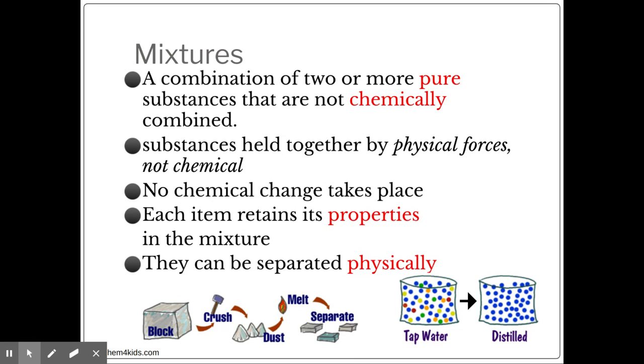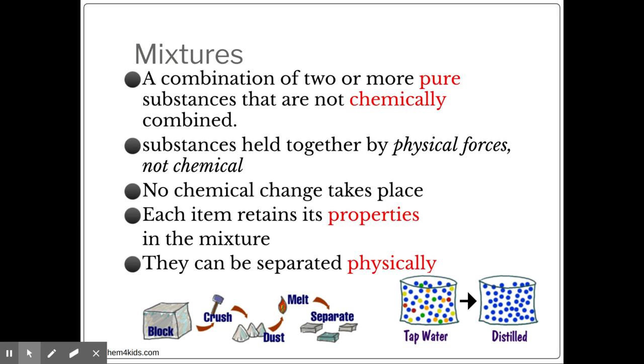Mixtures are going to be a combination of two or more pure substances that are not chemically combined. So these mixtures can be a combination of two solids, two liquids, a solid and a liquid, where the solid is dissolved in the liquid. It can be two gases. So it doesn't necessarily have to be the same phase of matter, they can be different phases of matter.